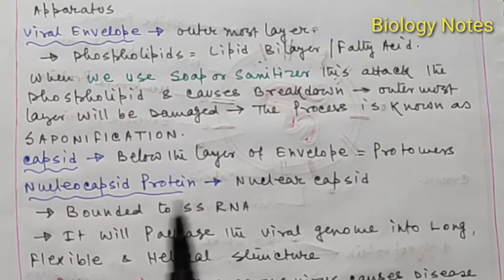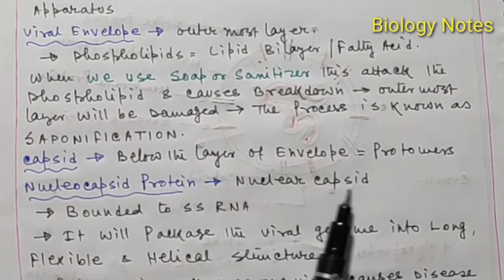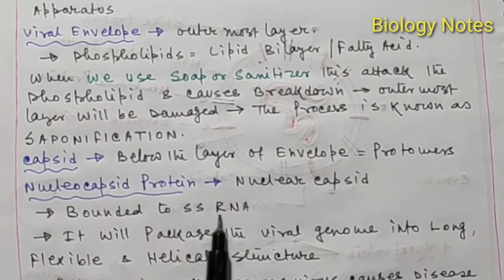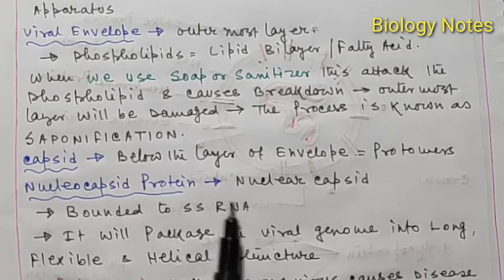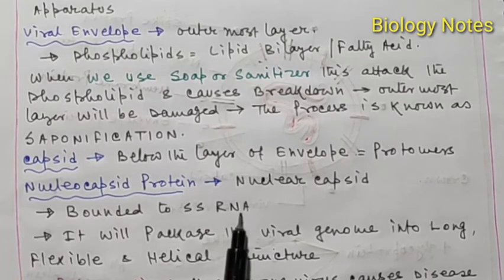Next is the nucleocapsid protein, which is bound to the single stranded RNA. The genetic material of the coronavirus is ssRNA, so this is an RNA containing virus, and this ssRNA is covered by nucleocapsid protein, which packages the viral genome into a long, flexible, helical structure.